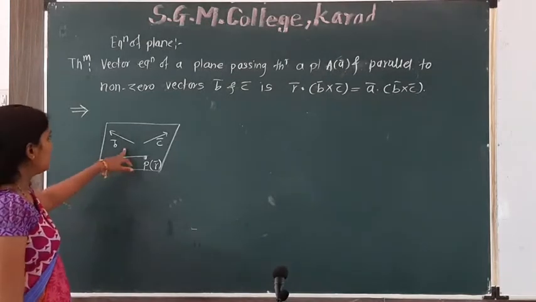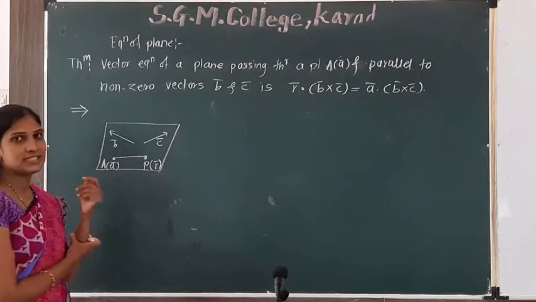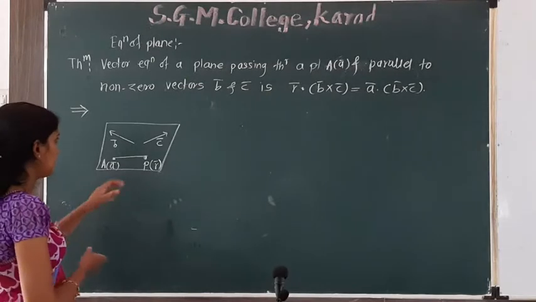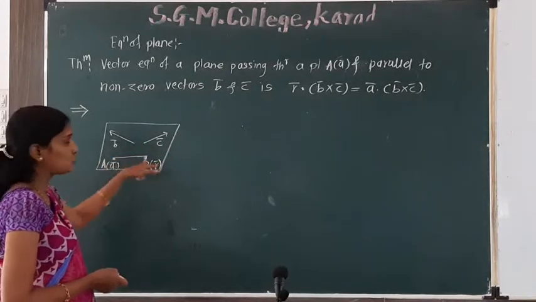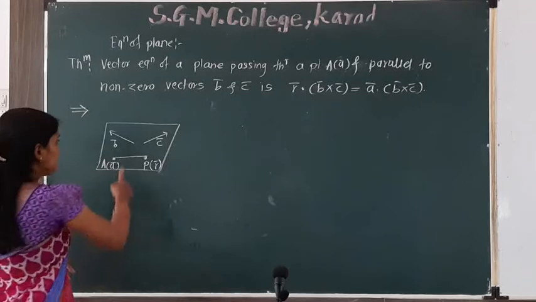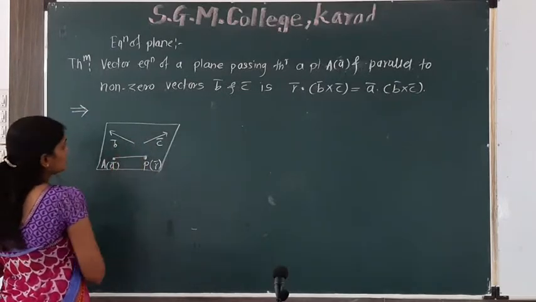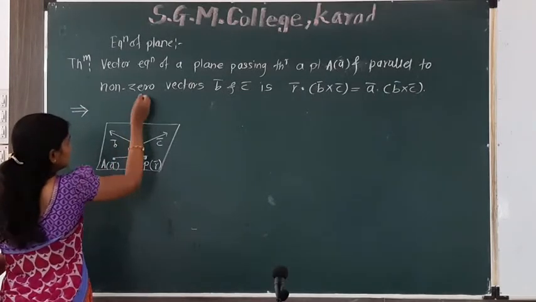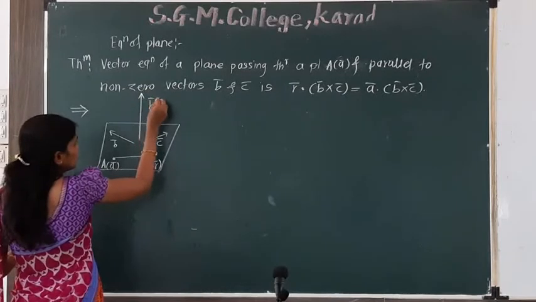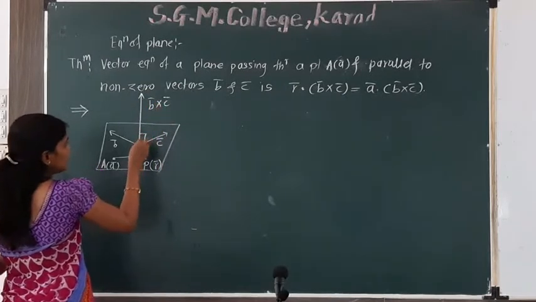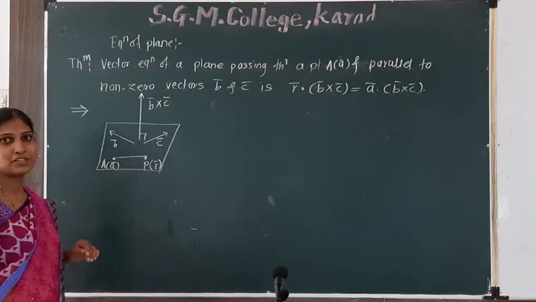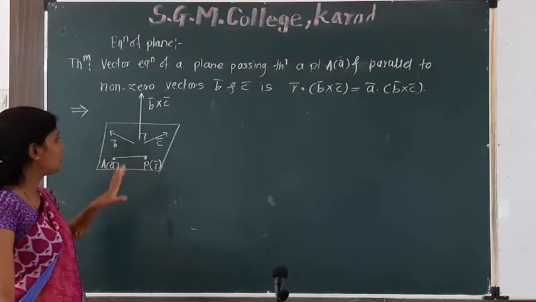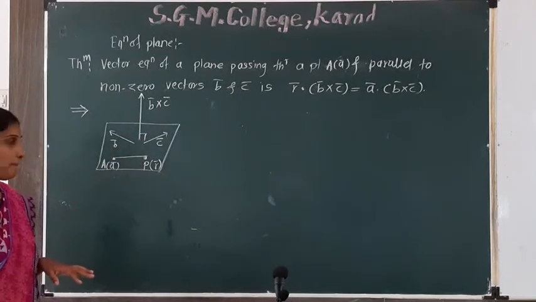Now B bar and C bar, these two vectors are parallel to this plane, right? If B bar and C bar are parallel to this plane, then their cross product is perpendicular to this plane. B bar cross C bar is perpendicular to this plane.